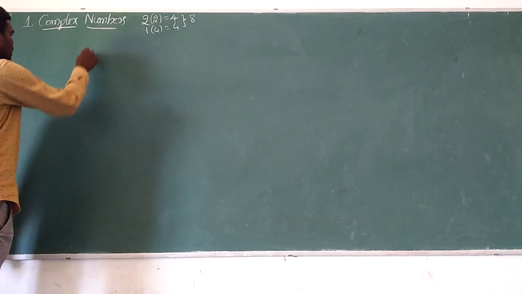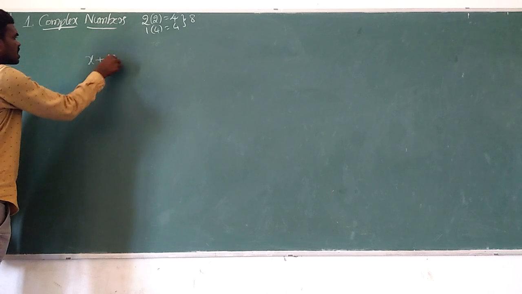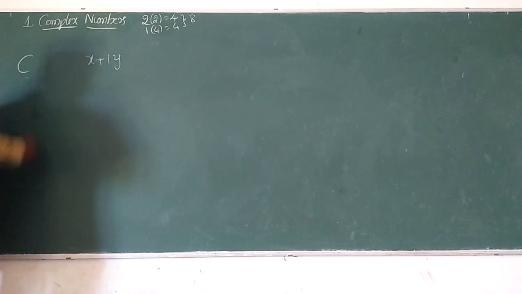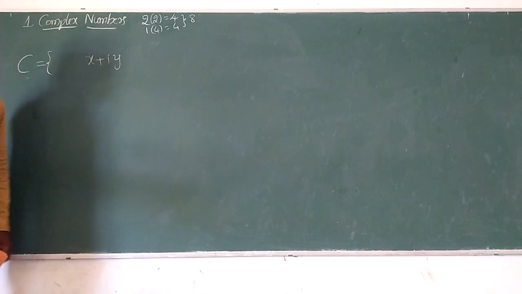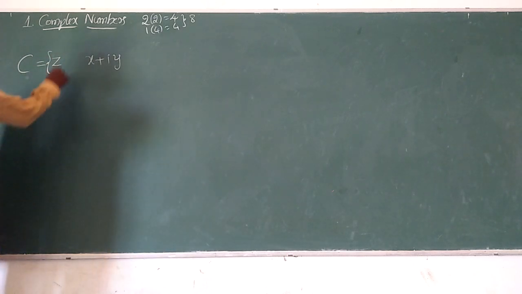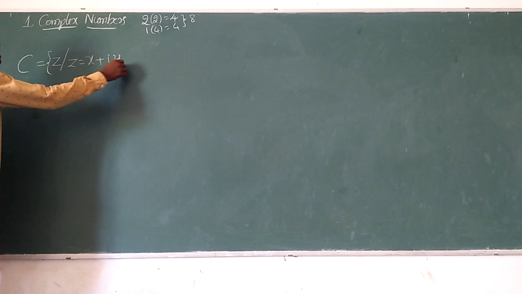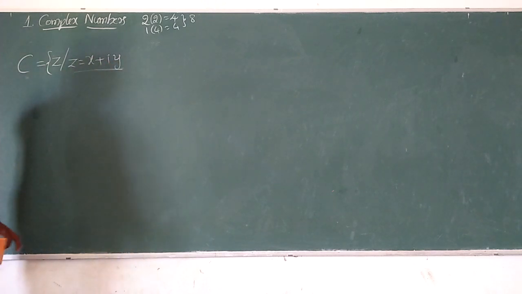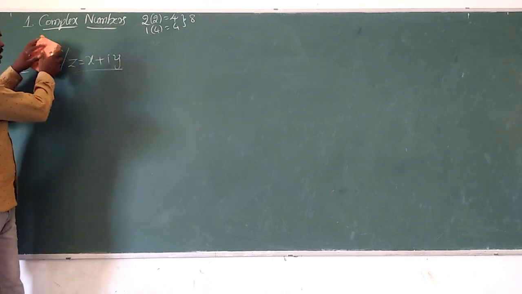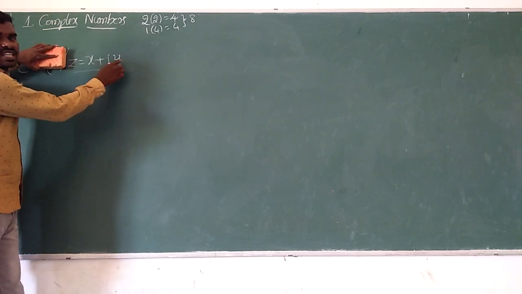So what are complex numbers? Very simple. The complex number set is denoted by C, and a complex number is denoted by Z. So Z equal to X plus iY is the complex number. The general form of a complex number is simply Z equals X plus iY.